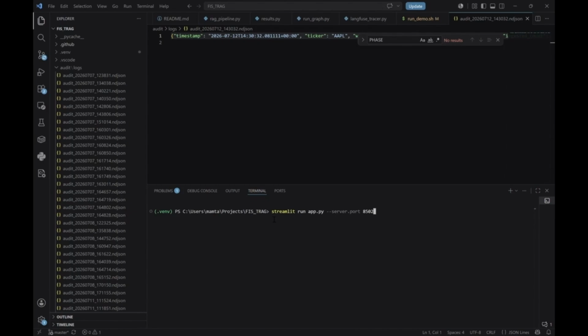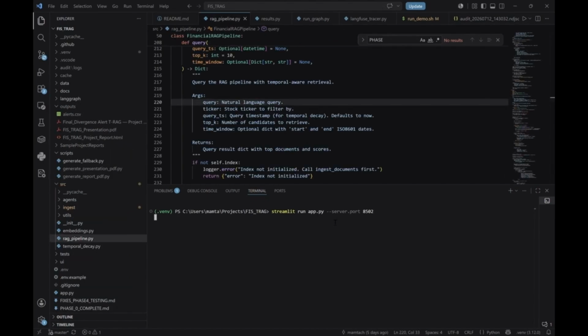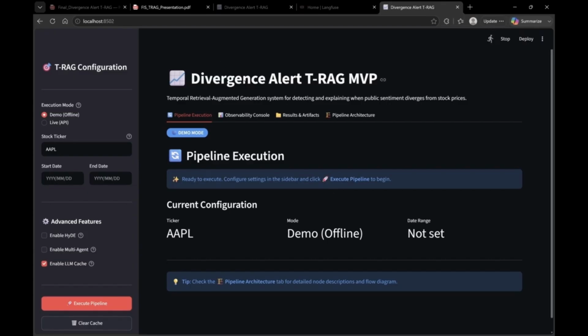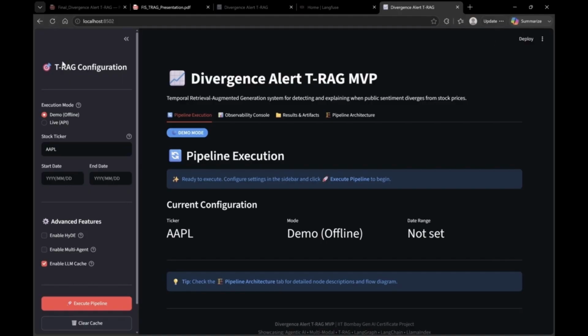So now I'm using a Streamlit run app. I just hit enter. This is my interface on port 8502, with the configuration. Demo or live: if I click on demo, it refers to the fallback files, and if I click on live, it will hit my real models. To save cost, I had to come up with a demo version.